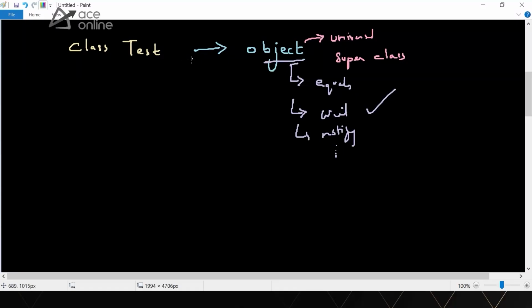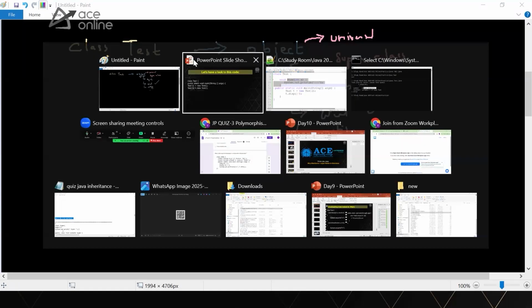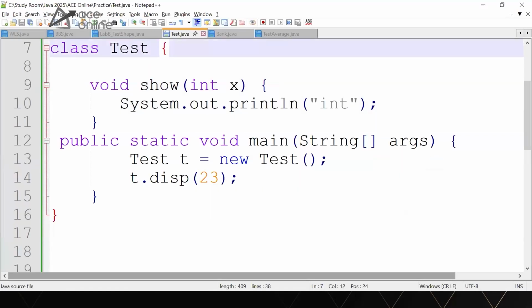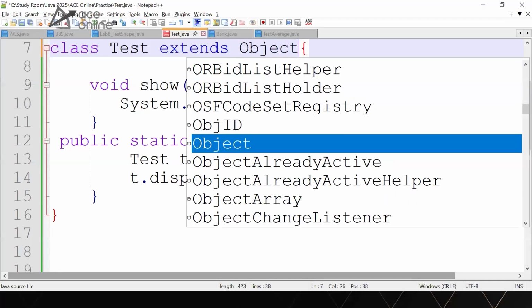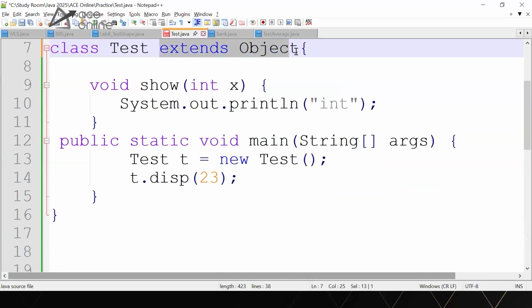Whenever you're writing any program, it will be inherited from the Object class. This is added by default. You say you don't see inheritance here because you don't see this physically. It's done implicitly, and all the methods from the Object class are directly available to you.